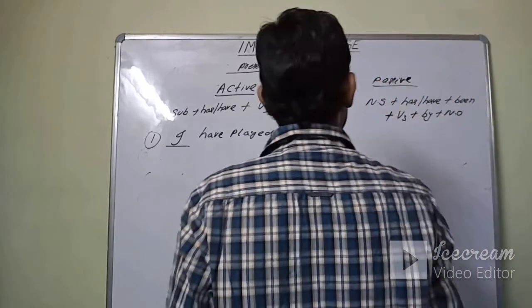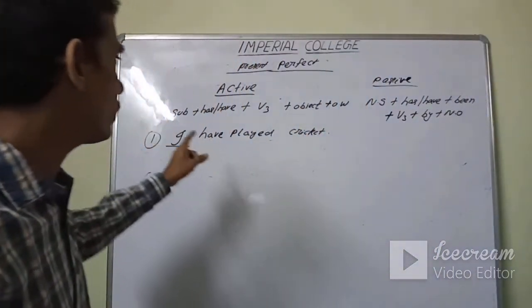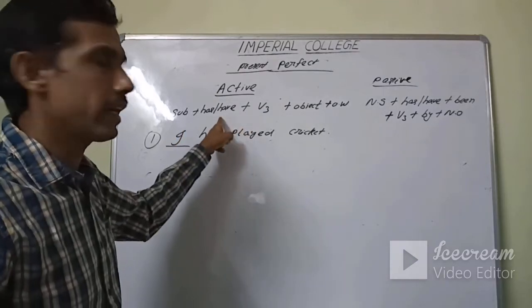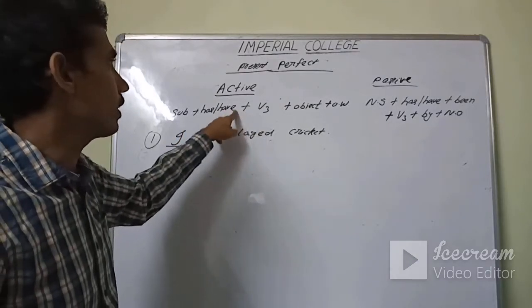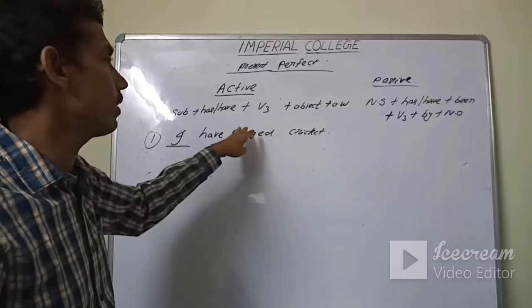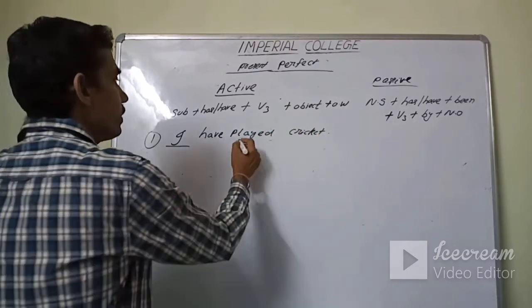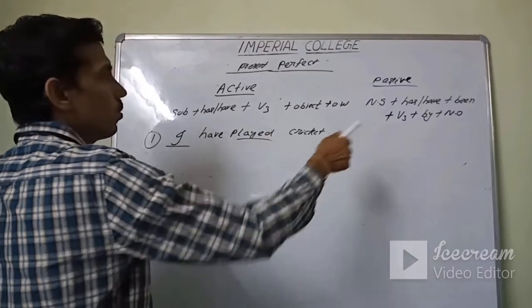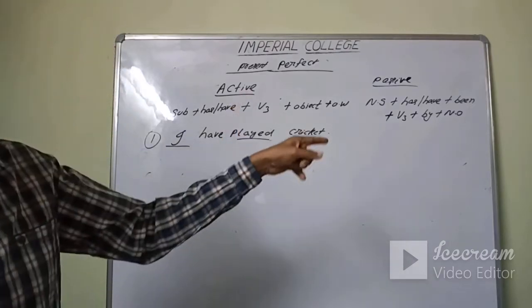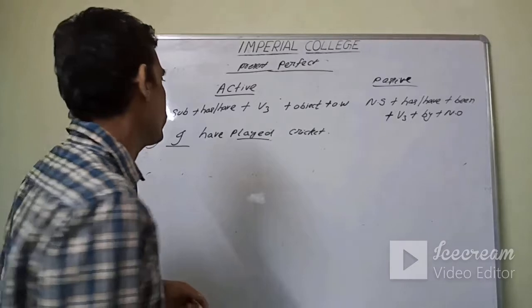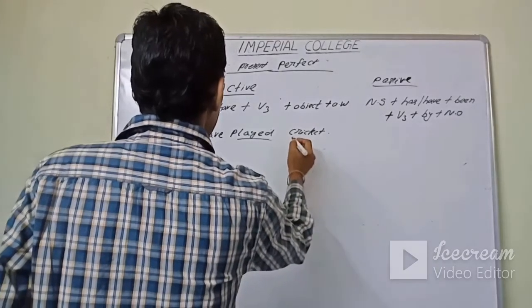Here you don't have to change the verb, because in the active question, V3 is already there. The same verb you can use. So I have played cricket. Played is V3 form, so you don't have to look for a V3 while changing to passive.